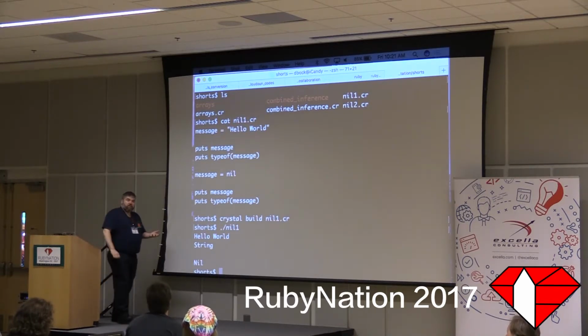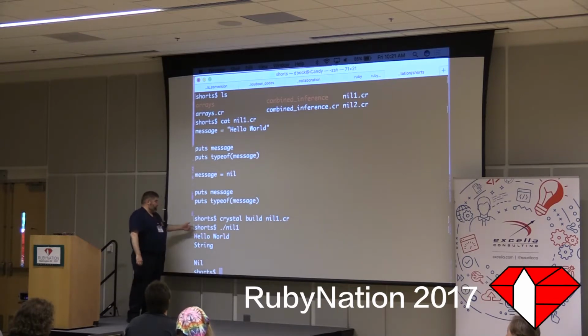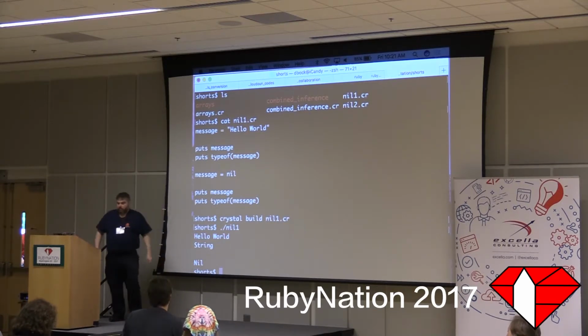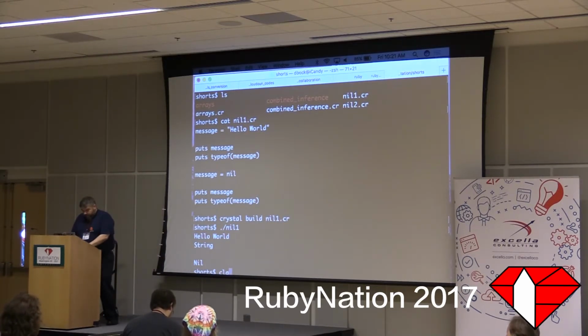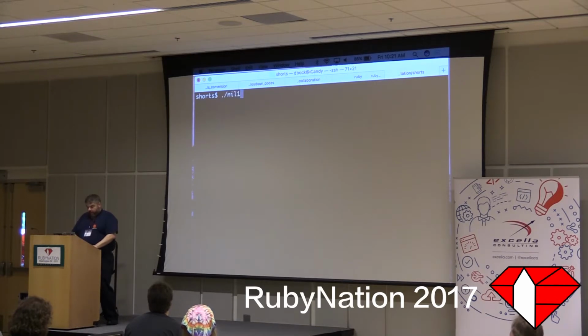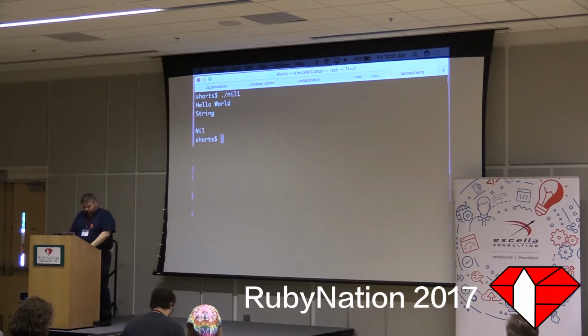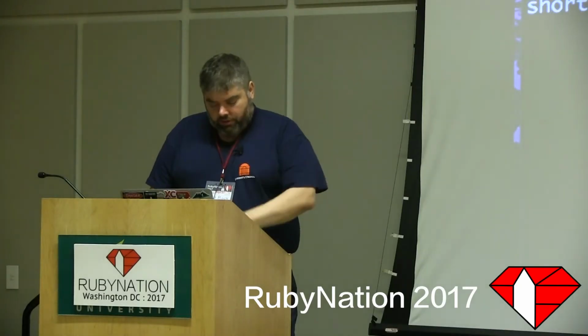Again, we can switch types, and nil is actually a type here, right? So we can print hello world as a string, and we try to print out a nil, we get nothing, and it tells us it's a nil. Let me clear that and run that again so we see it up for everybody in the back. So hello world's a string, and then we print out nil, which is empty, and then we print out the type as nil. So that seems to work. That doesn't seem to have added much safety yet. So let's look at nil2.